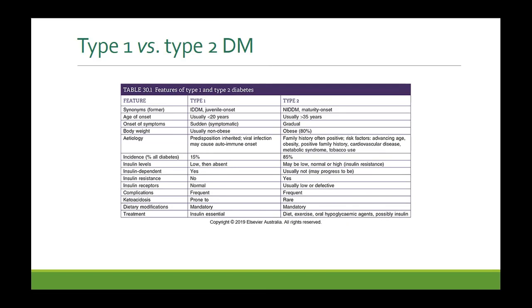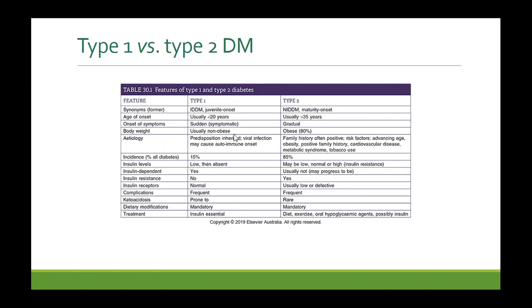Type 2 is non-insulin dependent diabetes mellitus, NIDDM, also called maturity onset, and usually begins by the late 30s or 40s. So the age of onset for type 1 is less than 20 years, and for type 2 it is usually more than 35 years. Onset of symptoms in type 1 is usually sudden, but in type 2 it is very gradual and takes a longer time to present clinically. Body weight: type 1 people are usually non-obese, while 80% of type 2 people are obese.